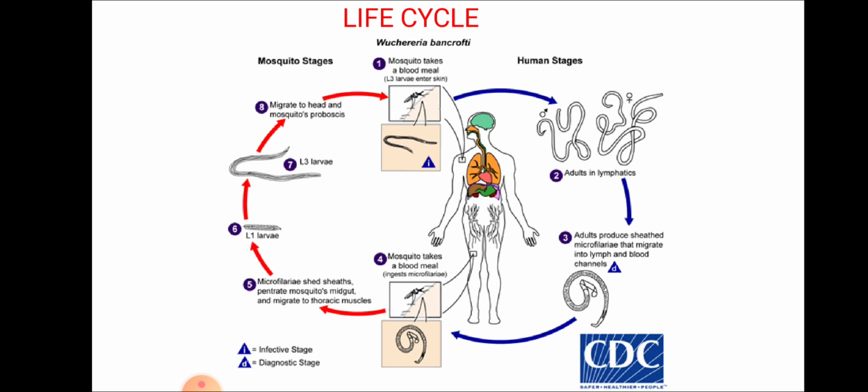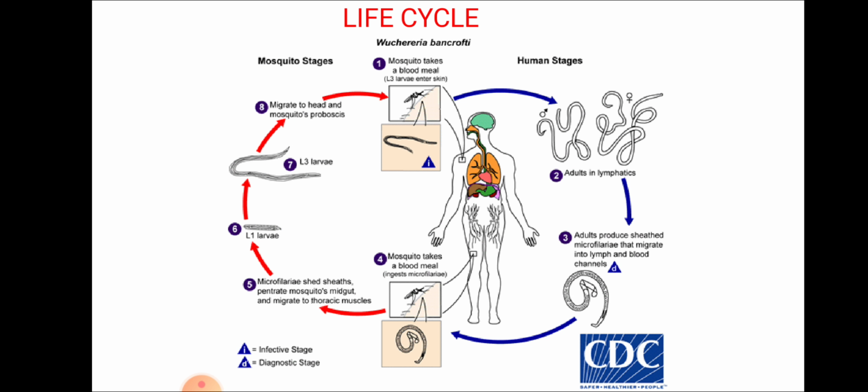Now let's see the life cycle of it. First, the bite from an infective mosquito introduces infective filarial larvae into the human skin. Second, they penetrate into the bite wound to reach the lymphatics, where they reside and develop into the adults. The adults produce microfilariae that actively move through the lymph and blood channels.